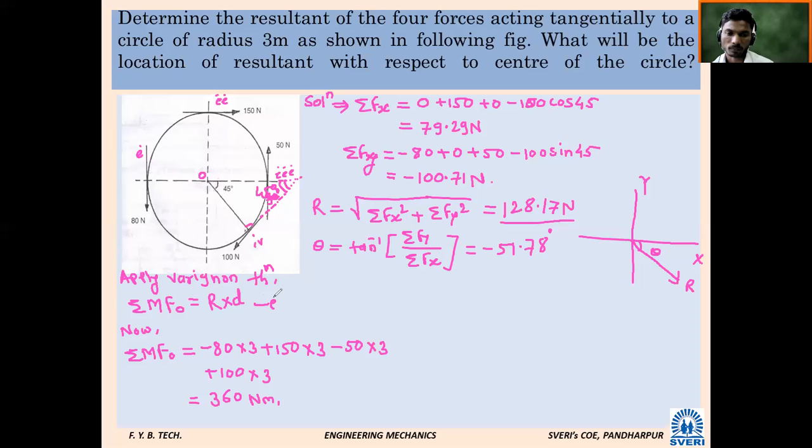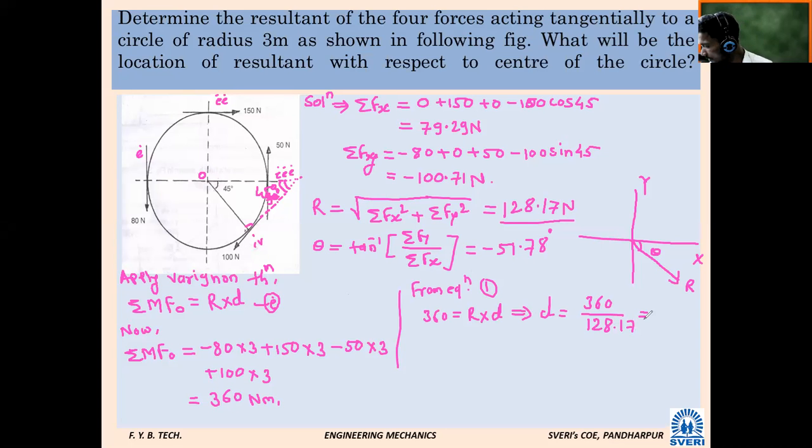Okay. So putting in equation number 1. From equation 1, what will be its value? 360 is equal to R, which we know, into D, implies D is equal to 360 divided by the value of R. 128.17, whatever, calculate. 2.80.